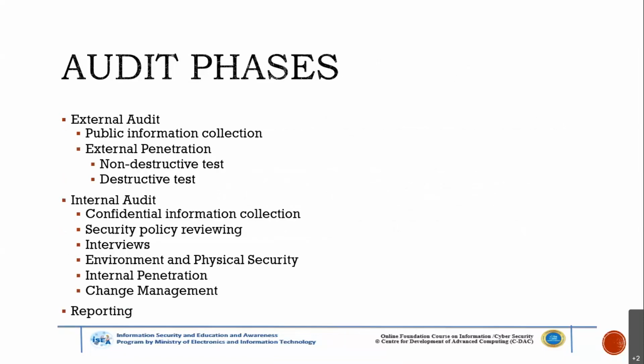These are the audit phases. Actually, there are two types of audit: one is internal audit and the other is external audit. Internal audit is when the audit is done by the employees of the organization. If I talk about the information security audit, the ISMS, information security management system, is implemented in the organization.